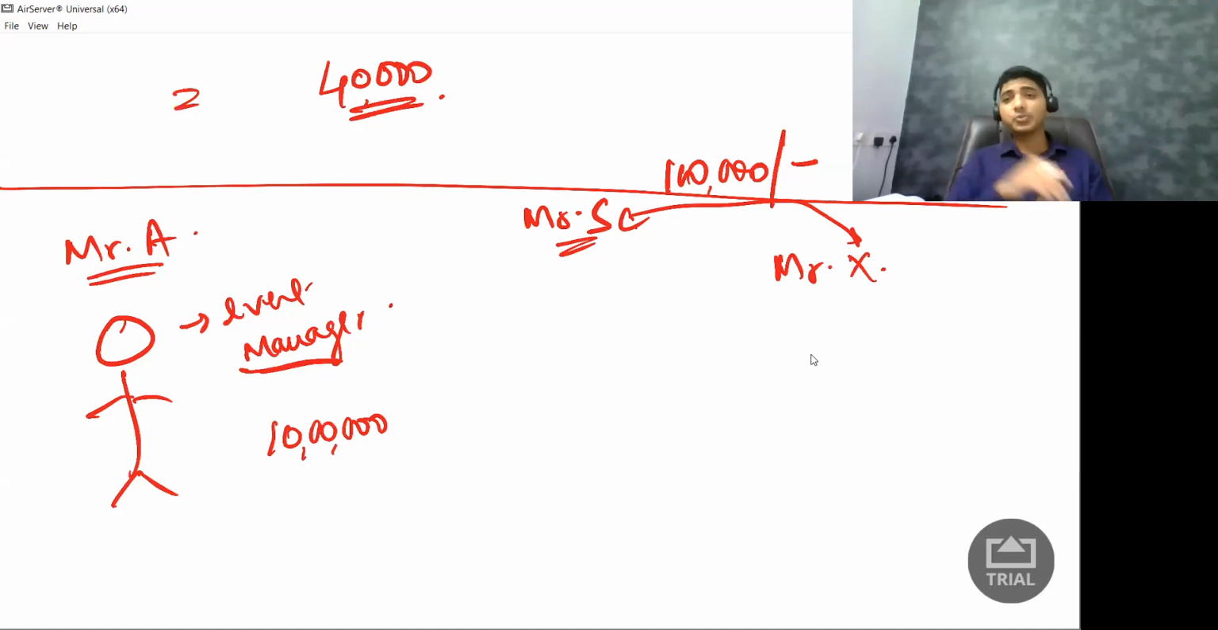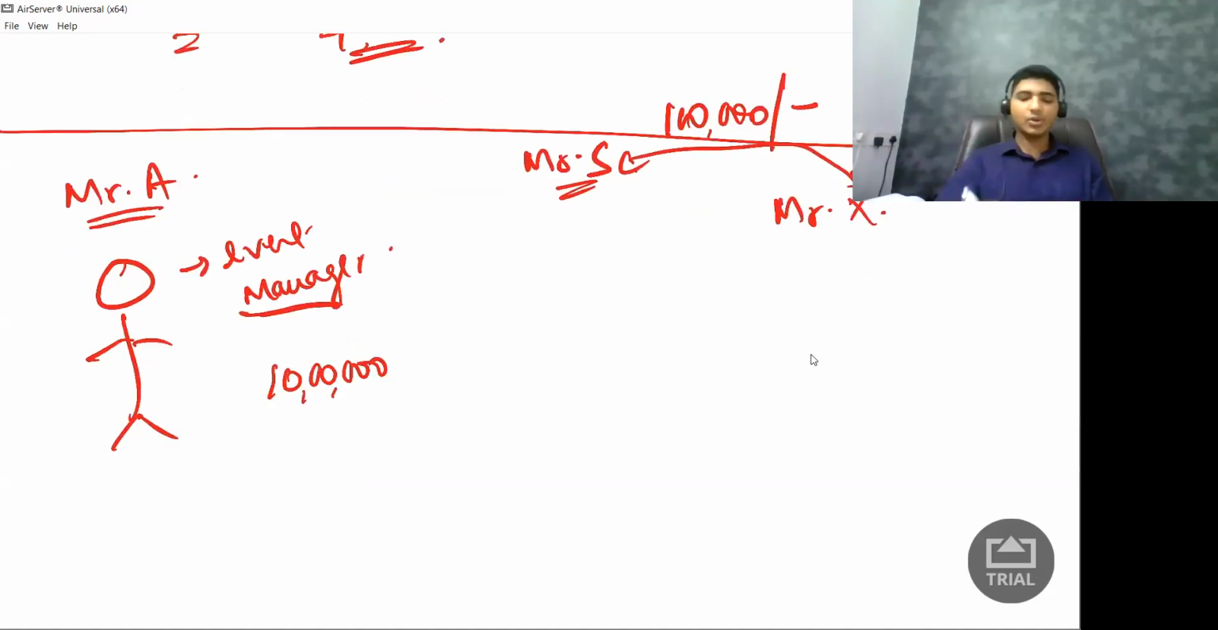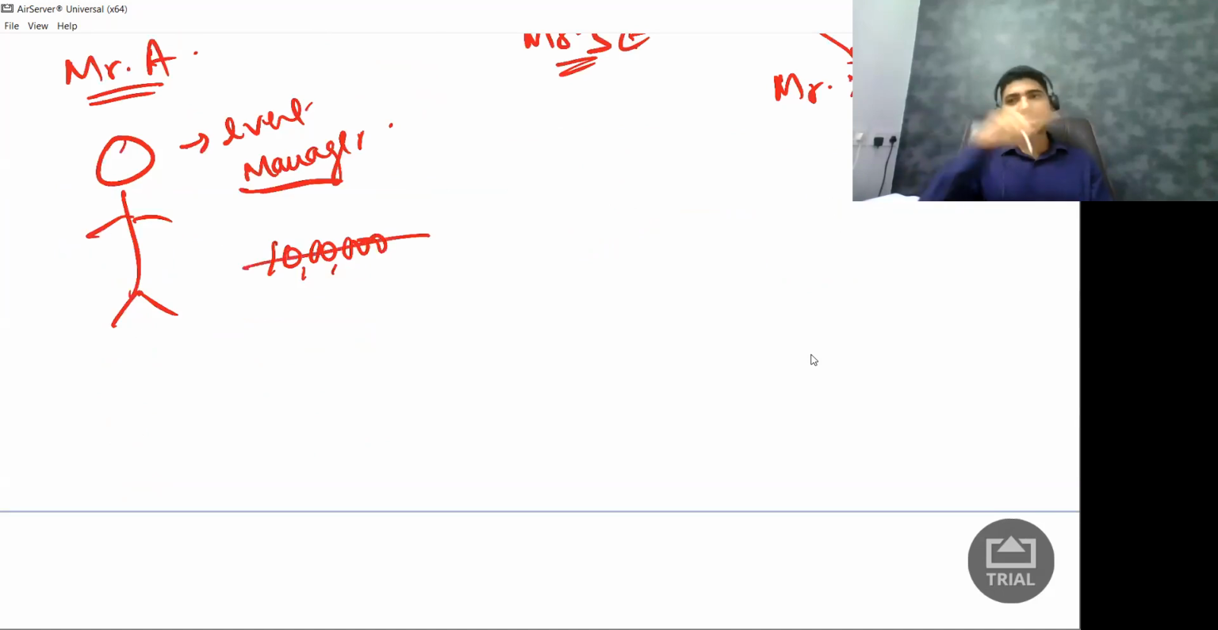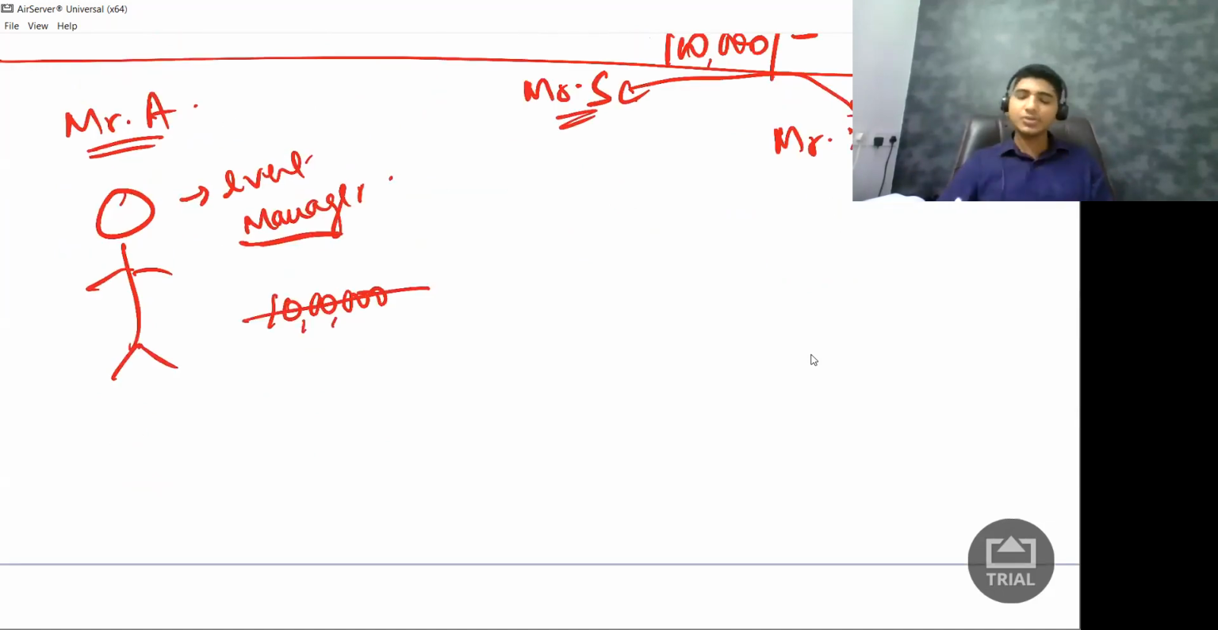But who was supposed to pay? I was supposed to pay because I am the event manager. But you paid because you had money. Now, when I am billing it to you, I will not bill this 10 lakh rupees because you already paid that 1 lakh rupees to that sound guy. So I'm going to bill you only 9 lakh rupees. So in the bill, I'm going to charge only 9 lakh rupees.